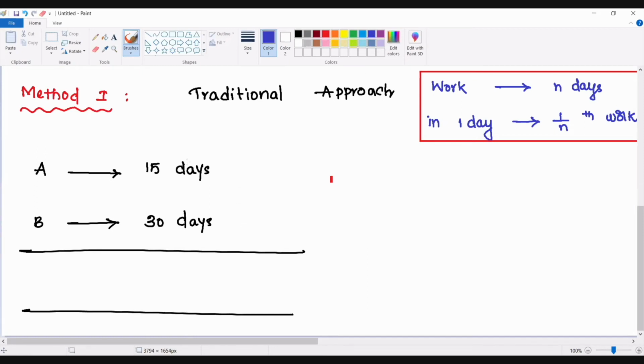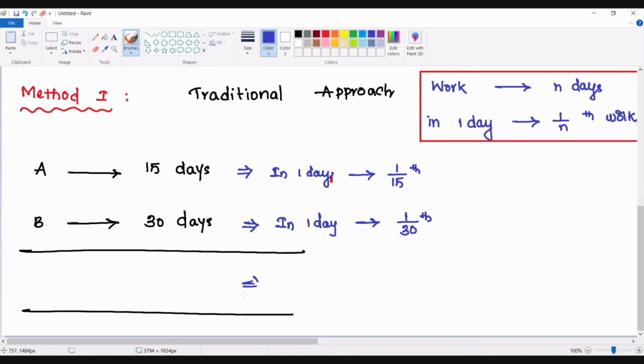If A is capable of finishing a work in 15 days, in one day he is capable of finishing 1/15th part of the work. B can finish the entire work in 30 days. That means in one day, he can finish 1/30th part of the work.